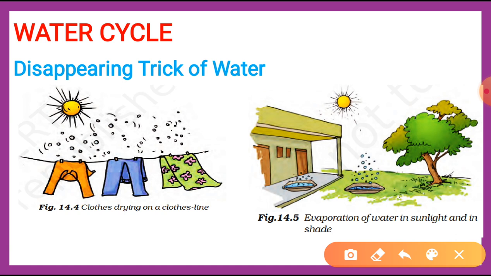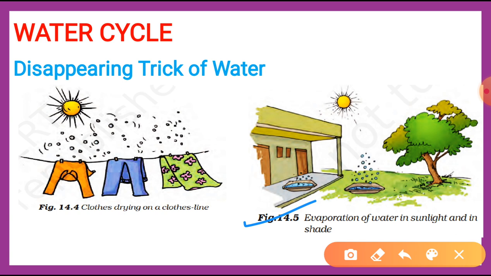Now I will show you this picture. Have a look on picture second. Here we will talk about one activity which you can do and understand more things about evaporation. Students, you have to take two similar plates. Place one plate in sunlight and keep the other in shade. Okay? Now you have to pour equal amount of water in each plate. Now observe the two plates after every 15 minutes.